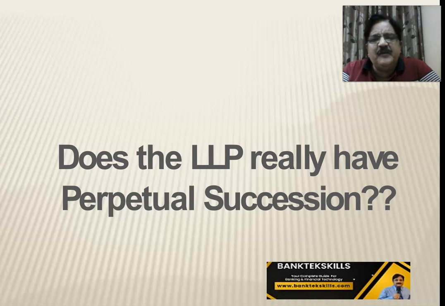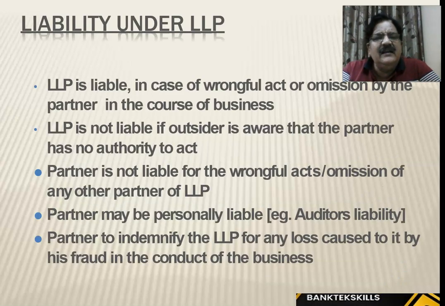Does the LLP really have perpetual succession? Question is this. LLP is liable in case of wrongful act or omission by the partner in course of business. LLP is not liable if the outsider is aware that partner has no authority to act. Right? Every sentence is very important. If outsider is aware that he has no authority to act and he is acting, so LLP is not liable. Partner is not liable for wrongful act or omission of another partner in LLP, which is not there in case of partnership. In case of partnerships, partners are liable for wrongful act and omission.